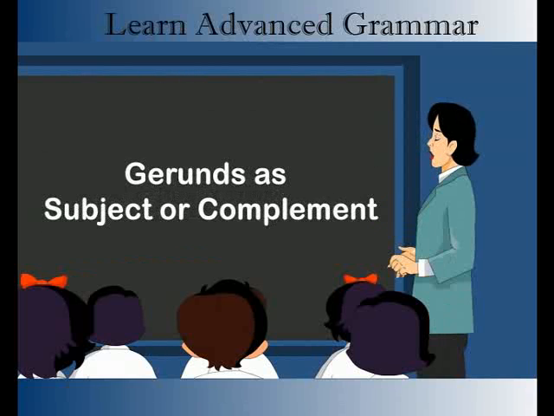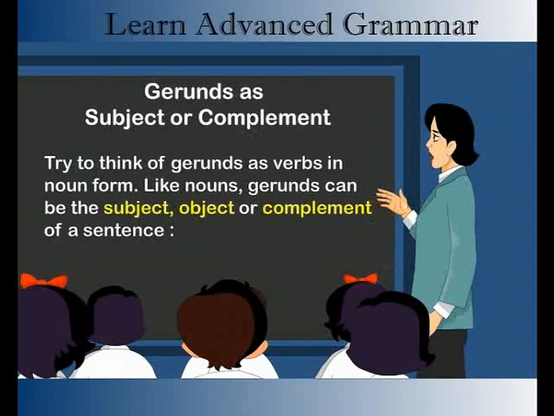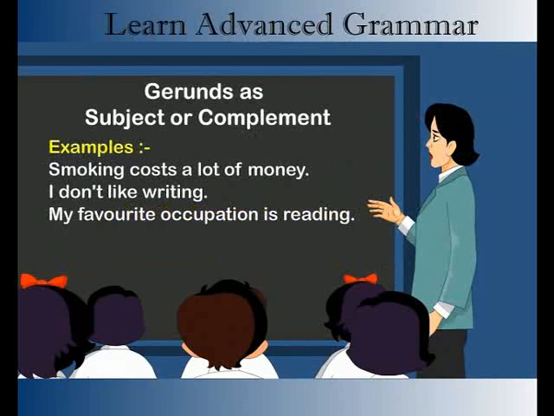Gerunds are subject or complement. Try to think of gerunds as verbs in noun form. Like nouns, gerunds can be the subject, object, or complement of a sentence. Examples: smoking costs a lot of money.